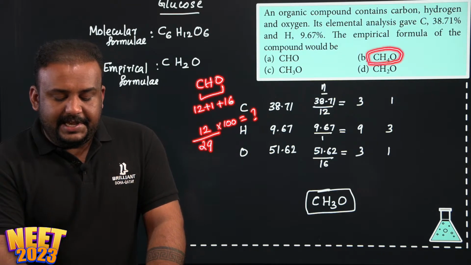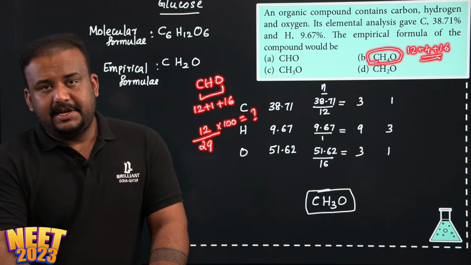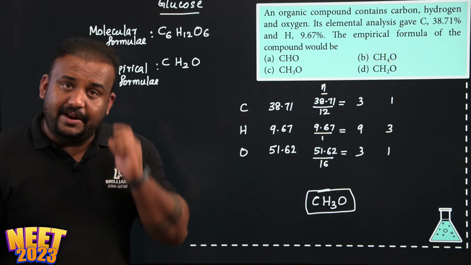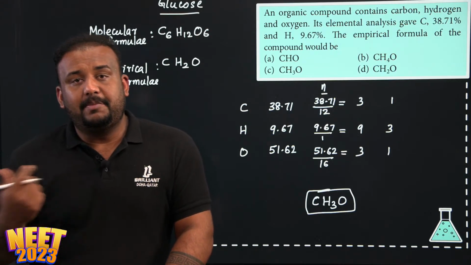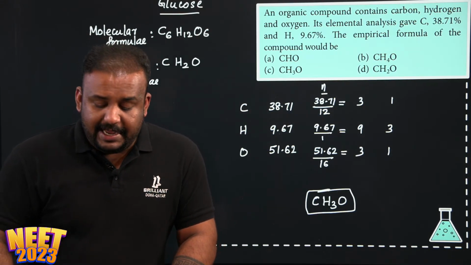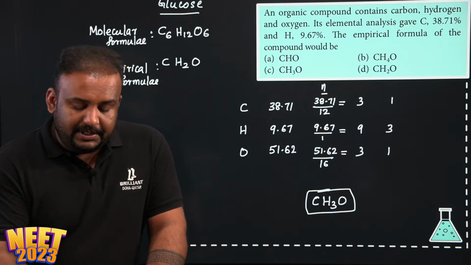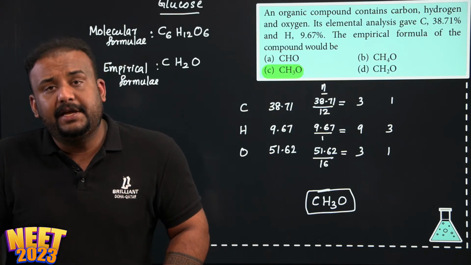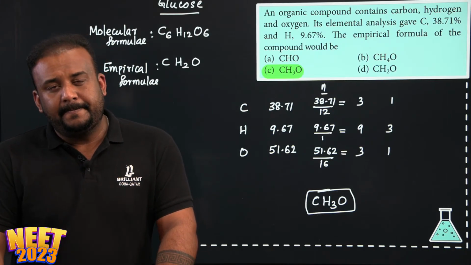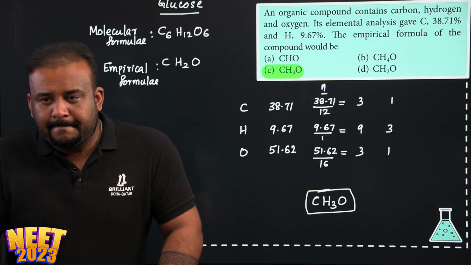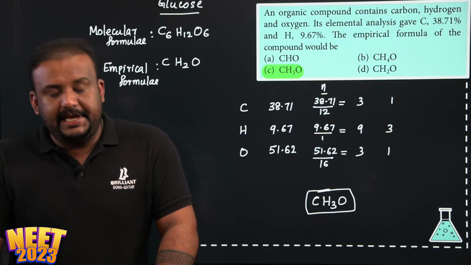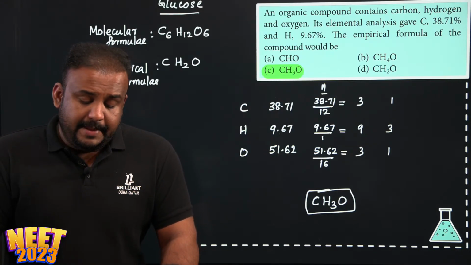So 12 by 29 into 100, how much is that? Similarly, here CH4O, so 12 plus 4 plus 16. Like this, you can look into the formula and also find out in which case carbon's percentage is coming as 38.71. So that way also you can solve this question. Whichever you are finding convenient, you can go with that. Is it clear to everyone? So CH3O is the answer.